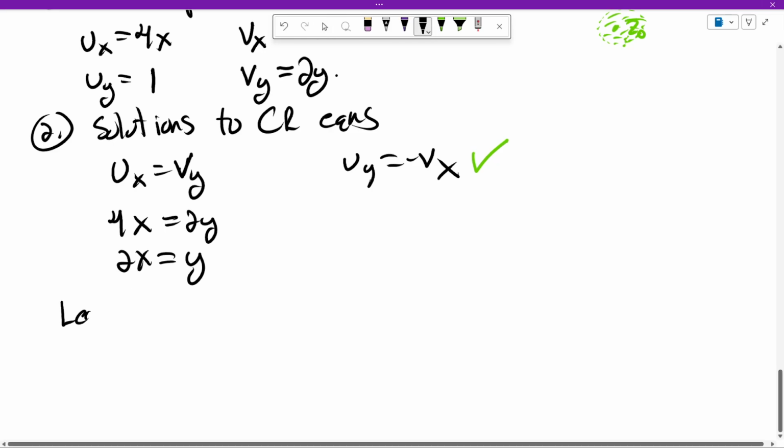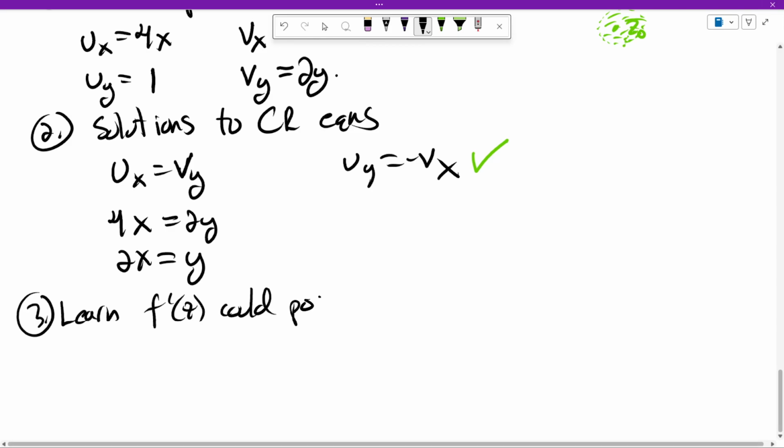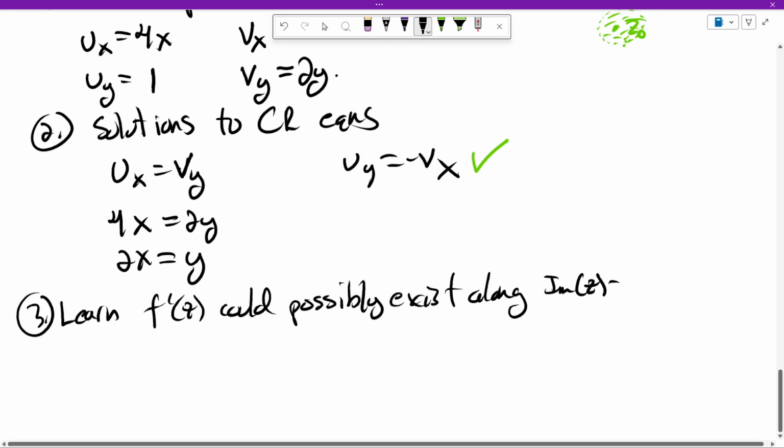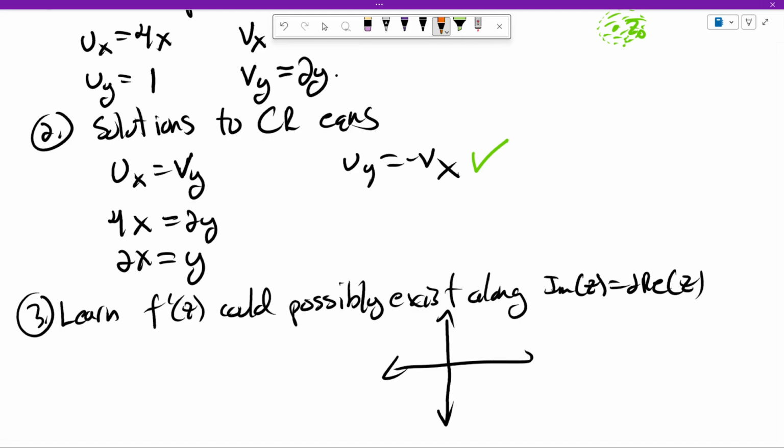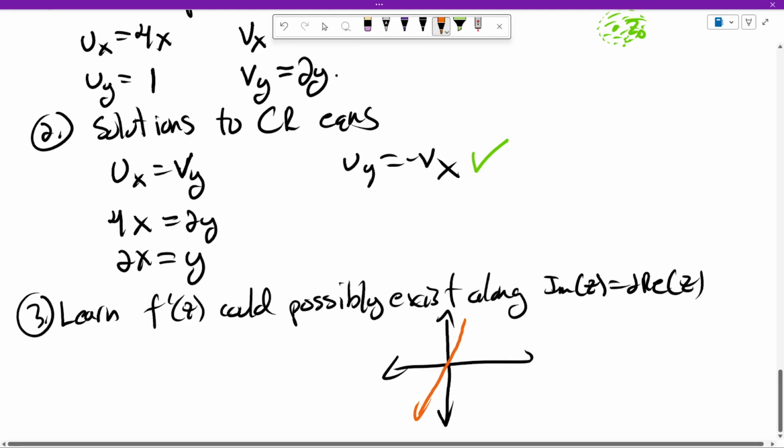So we learn that f prime of z could possibly exist along imaginary part is twice real part, and that's the line here. This, let's do an orange, to indicate uncertainty.